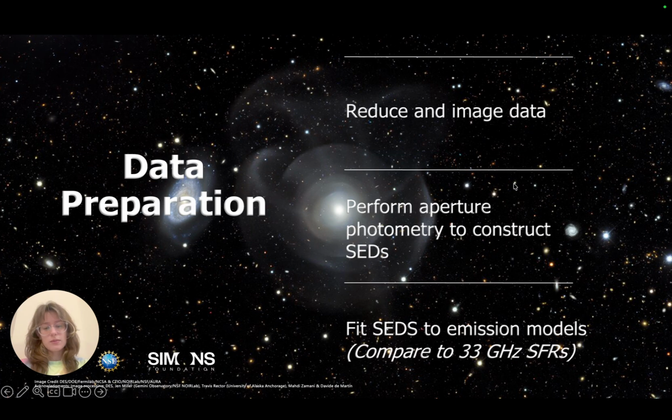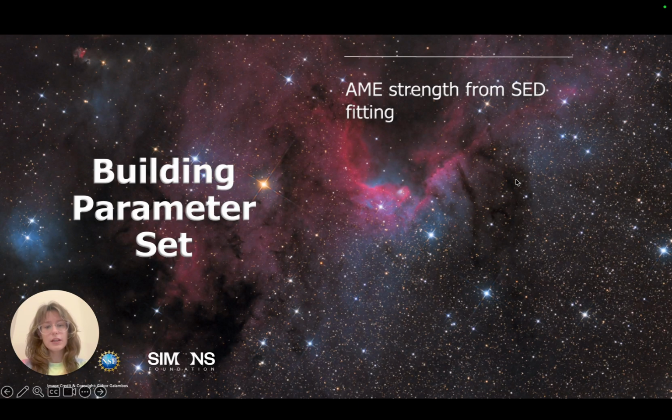By doing so at 33 GHz, I will also be able to compare to the star formation rates estimated at the same frequency. For all 353 regions in my sample, I will build a set of parameters that will serve as inputs for a logistic regression model.